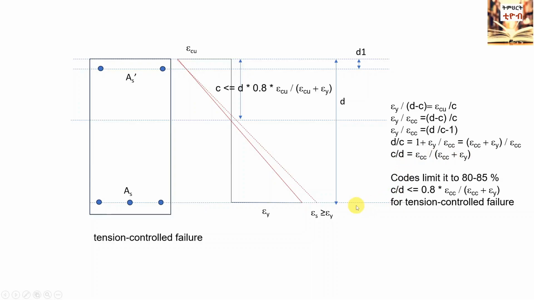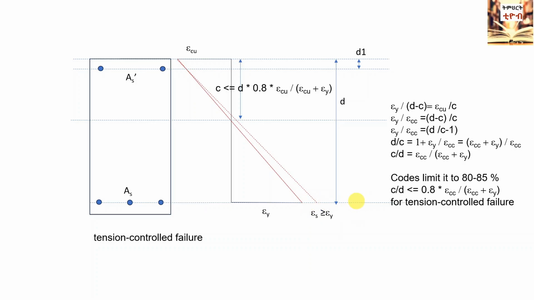If the applied load or bending moment exceeds the ultimate limit, the resistance of the beam starts to fail. In order to have a longer duration of failure, or for the failure to be recognized by the users of the structure, the failure should occur in such a way that the steel yields or elongates.